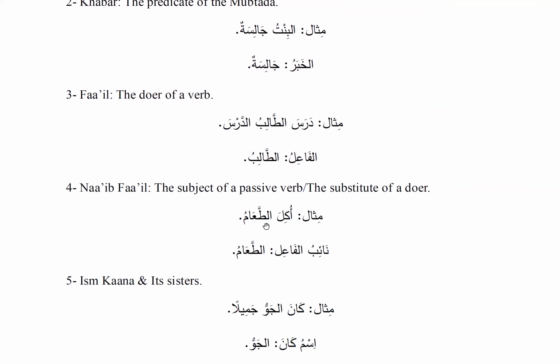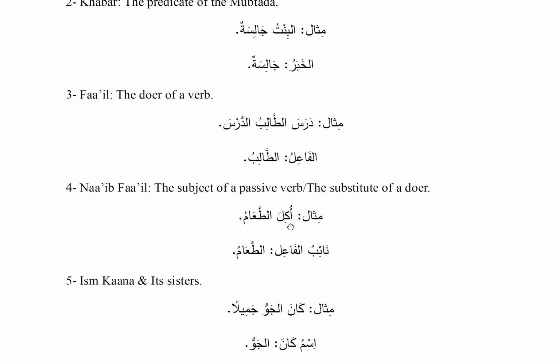Number 4 is naib al-fa'il. And what is naib al-fa'il? That is the subject of a passive verb. And what do we mean by passive verb? A passive verb is a verb in which the doer is not mentioned. In other words, the literal meaning of naib al-fa'il is substitute of a doer. So there's no doer, but the object becomes a substitute of the doer.